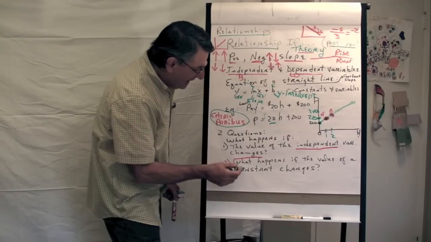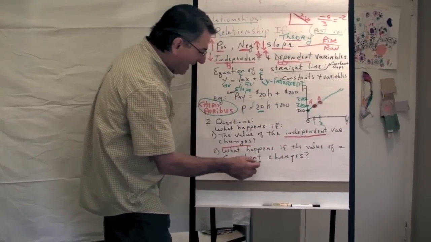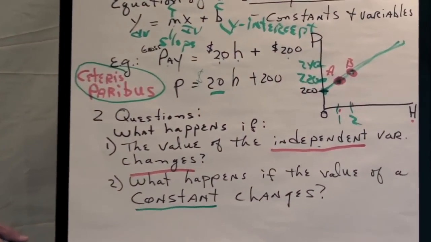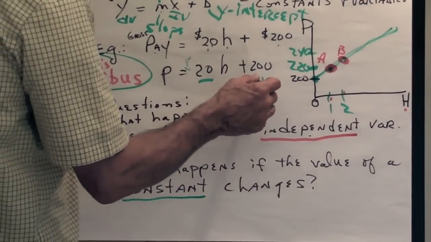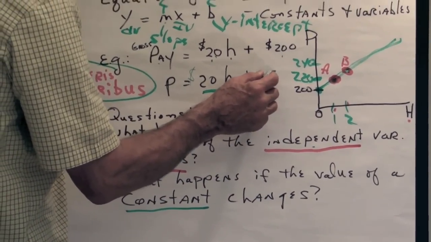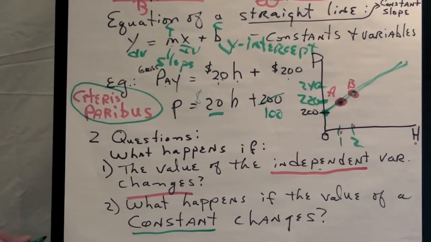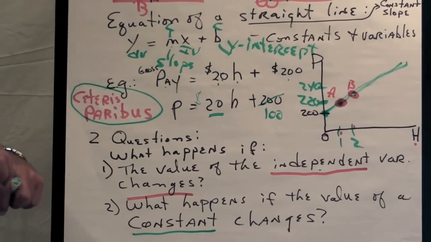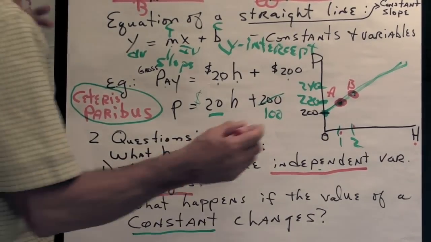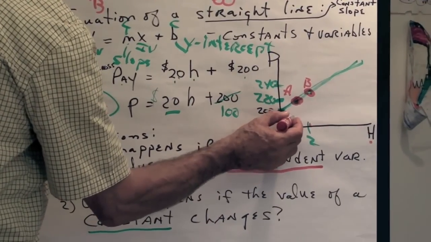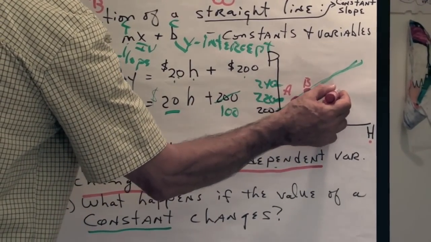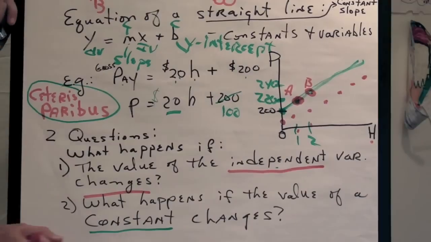What happens if the value of a constant changes? What happens if, for instance, instead of getting $200 just for showing up, I only get $100 for showing up now? Times are tough. Well, we will get an entirely different relationship, an entirely new set of points.